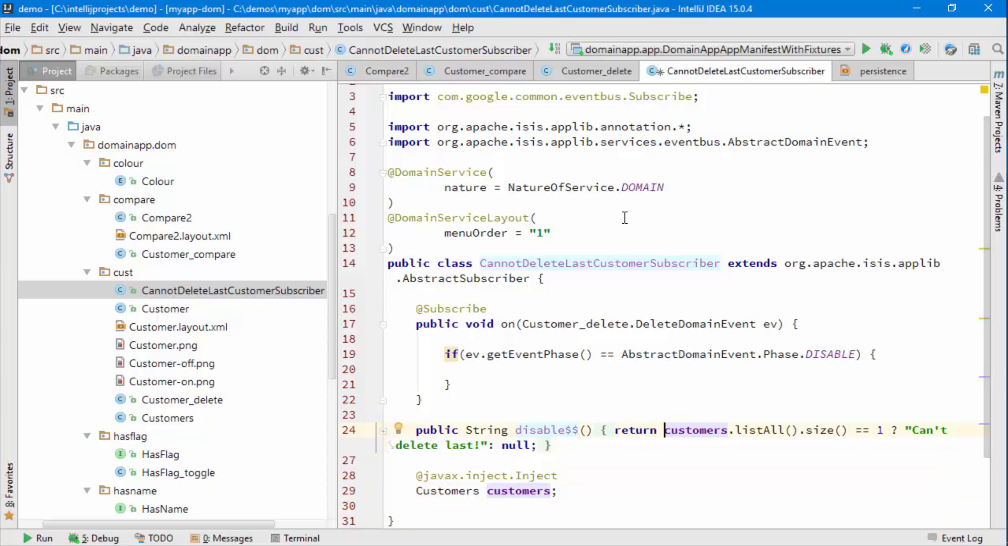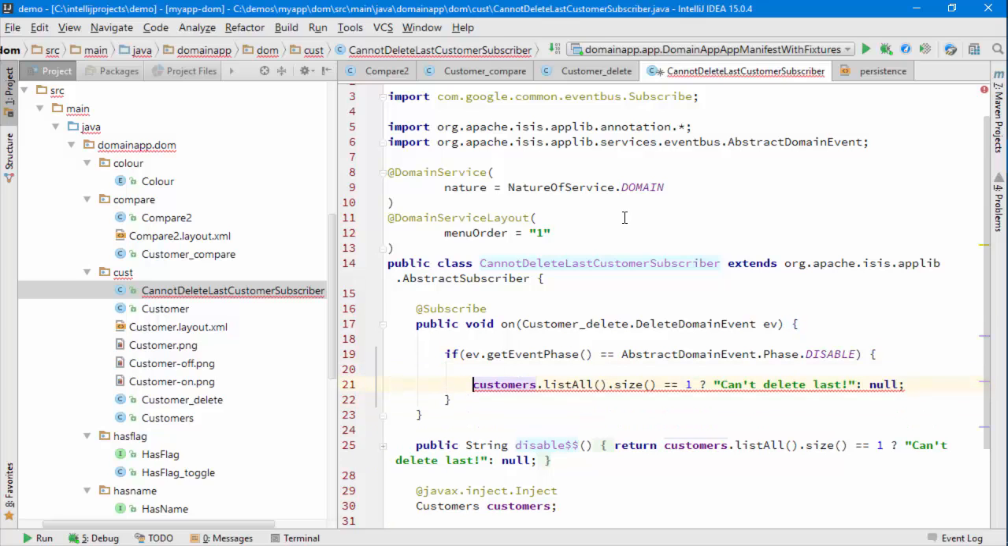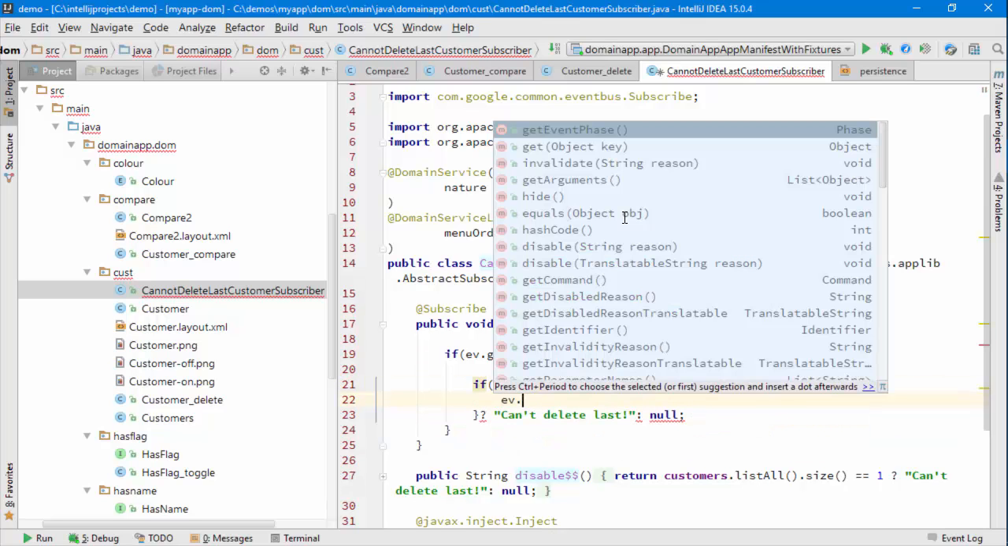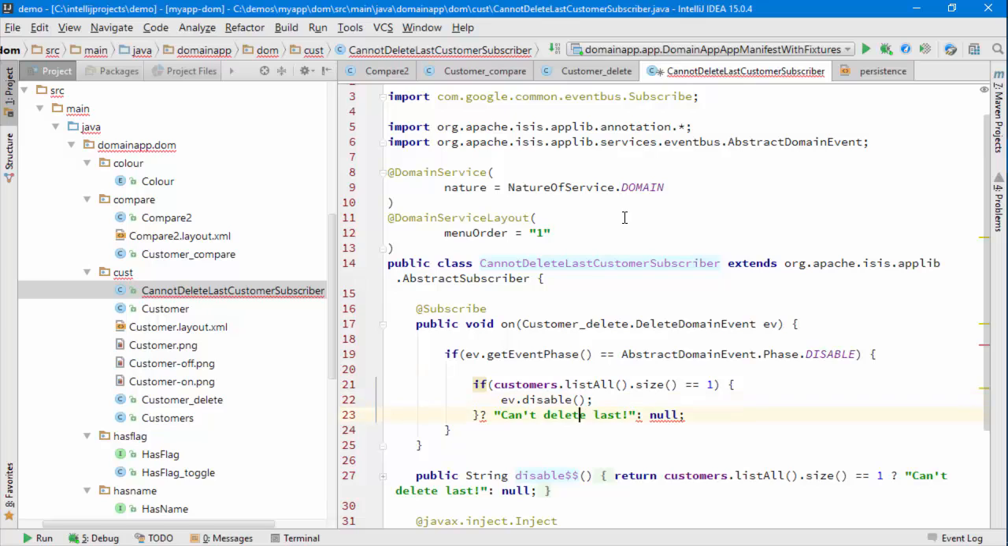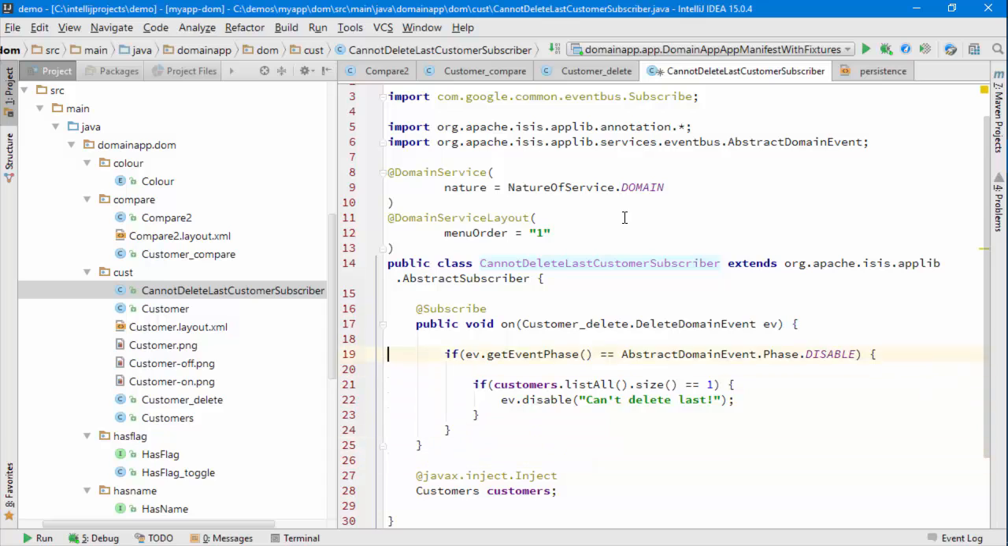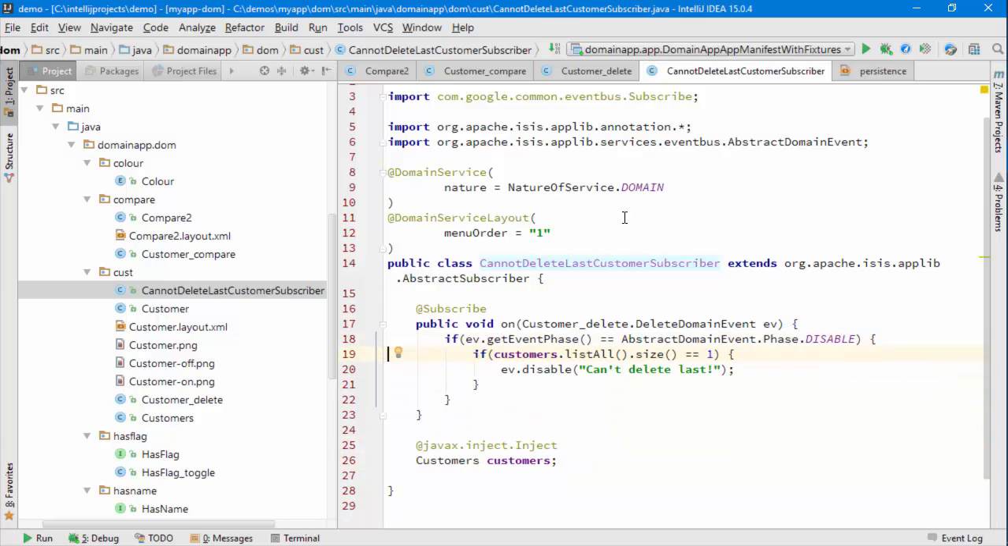and so if that's true, that's the essence of what I want to do. So if the customers size is equal to 1, then I want to be vetoing this change. So I want to say disable with the reason of that. Oops. Copy, paste, tidy up. Okay, so that's re-implemented that disable rule as a subscriber.